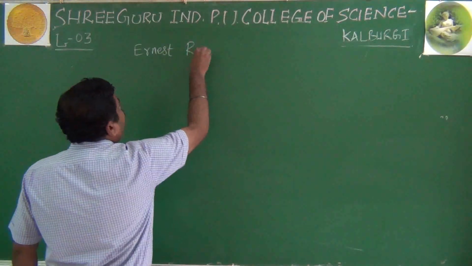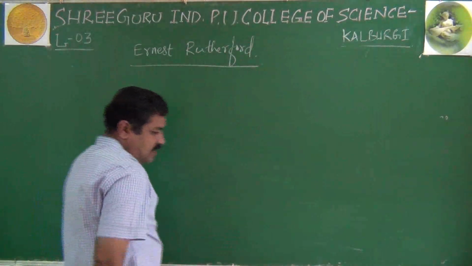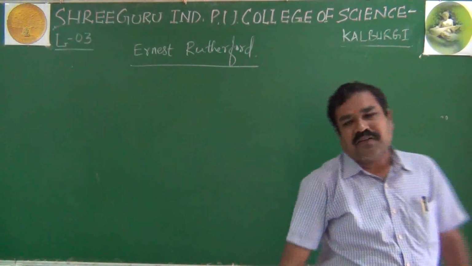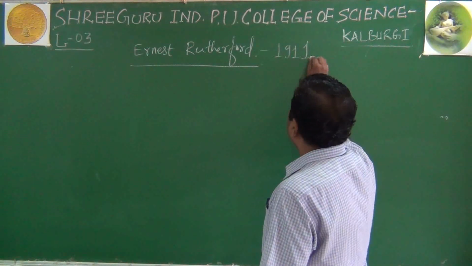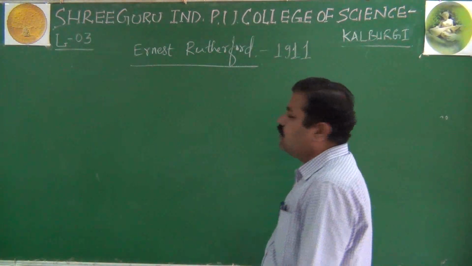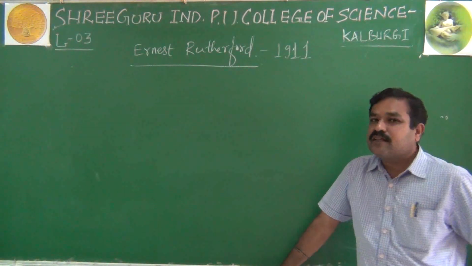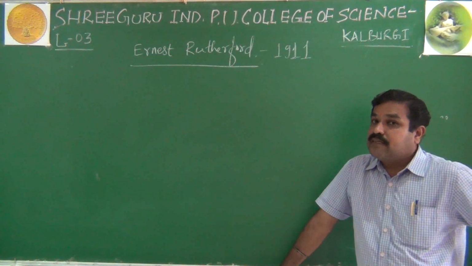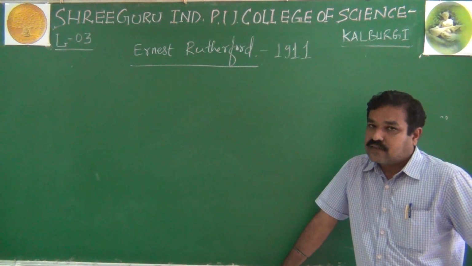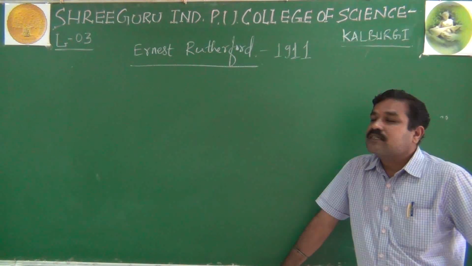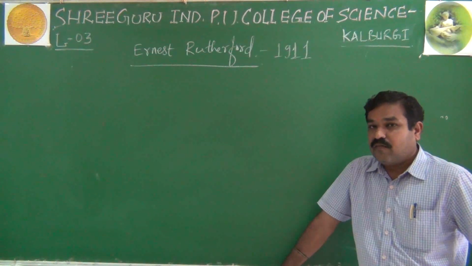Ernest Rutherford conducted a famous alpha scattering experiment. In the year 1911, Ernest Rutherford, along with his research students Geiger and Marsden, conducted the famous alpha scattering experiment, for which they got a Nobel Prize also. He was the scientist responsible for the discovery of nucleus. The nucleus was actually discovered by Ernest Rutherford along with Geiger and Marsden.